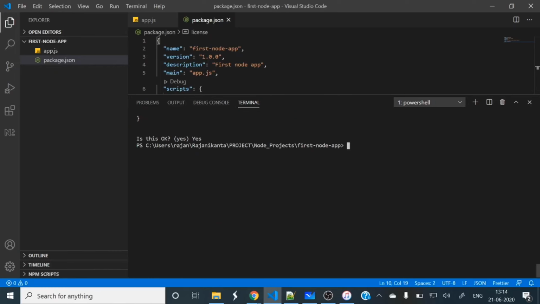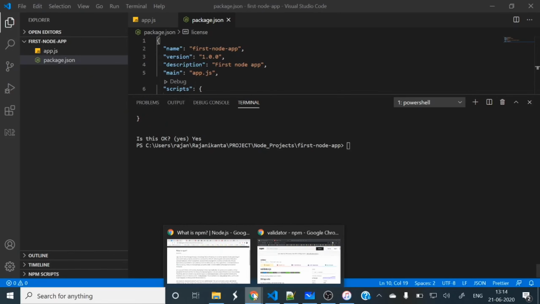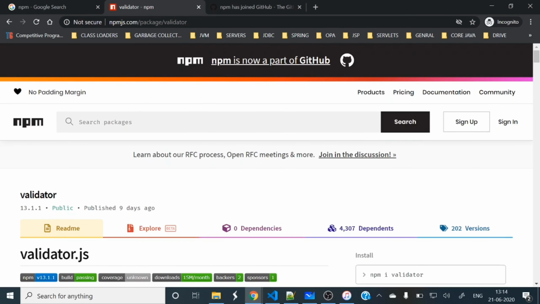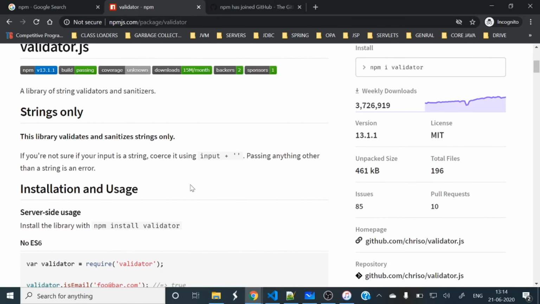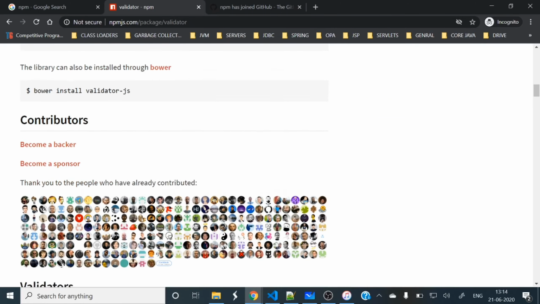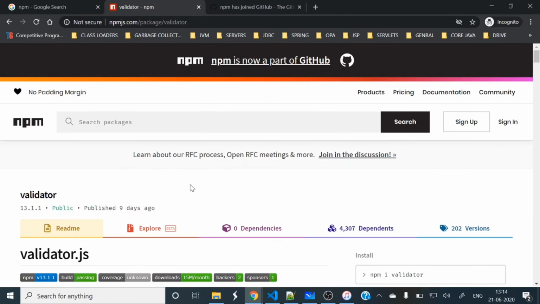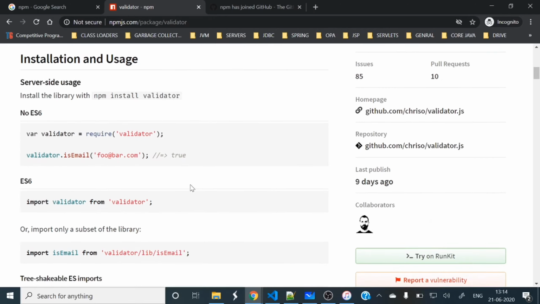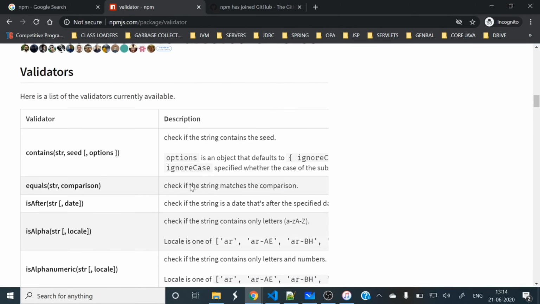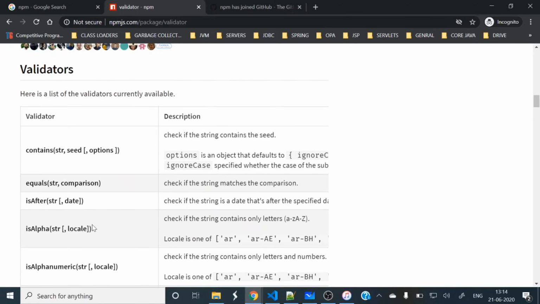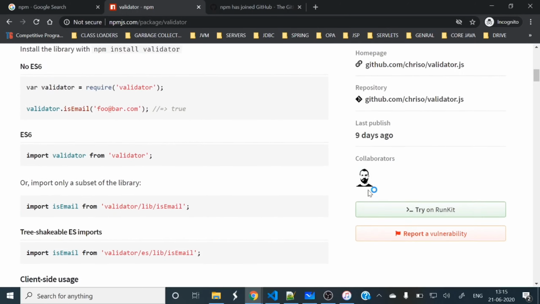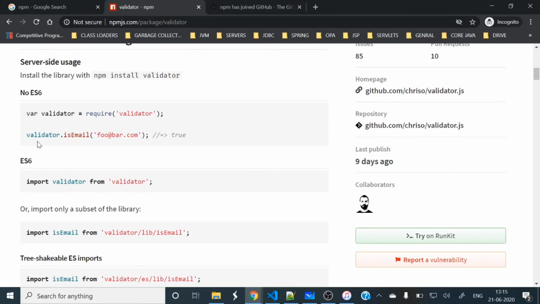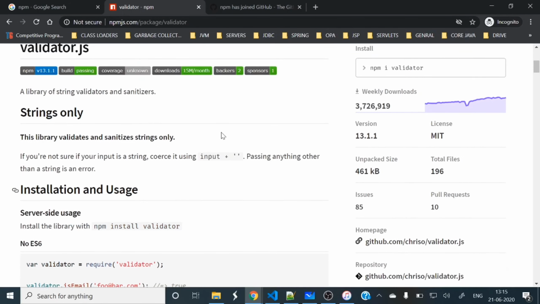Let's install this validator package. So this validator package, what it will do, it will validate strings. A lot of utility methods are there, you can see: contains, equals, isAfter, isAlphanumeric. So a lot of things are there. isEmail, so it will validate the strings or input strings.